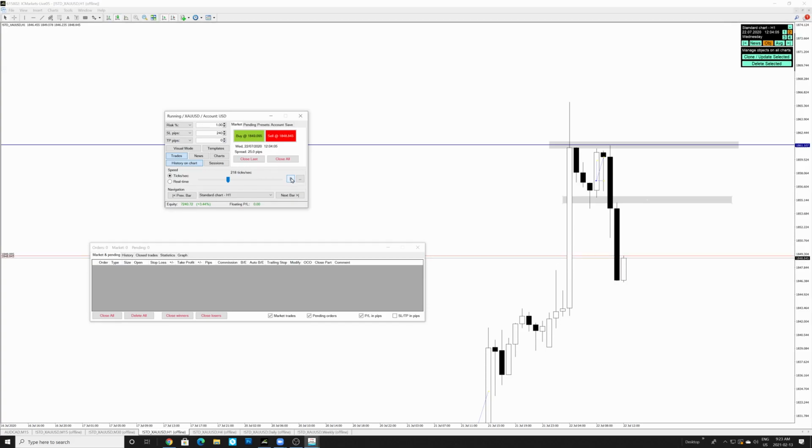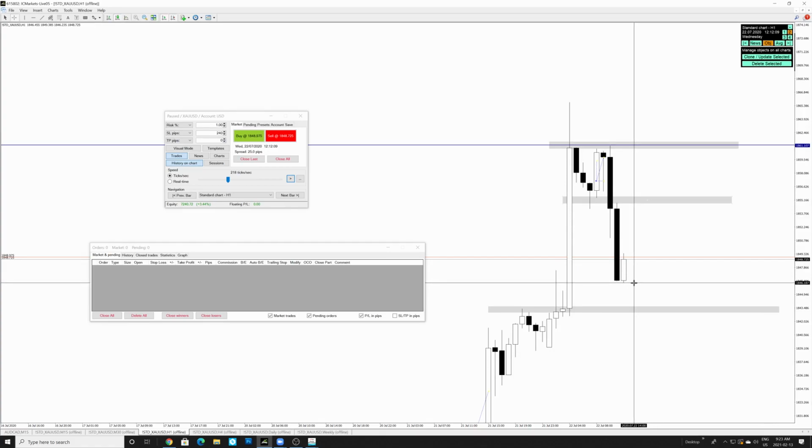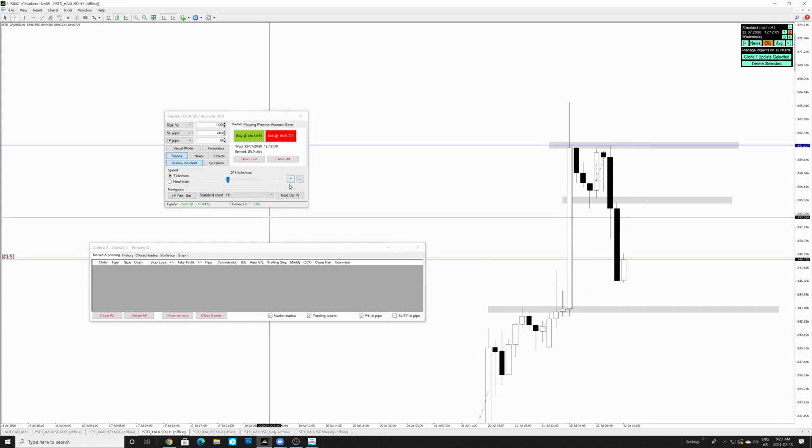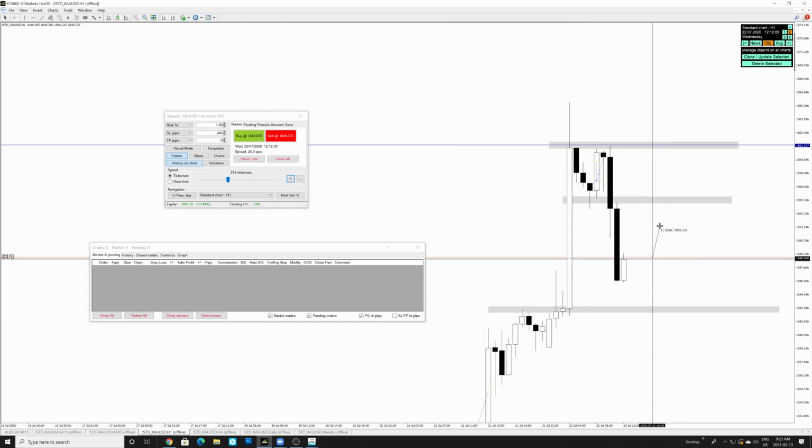This is the start of the new 4-hour candle at this point. So we have to wait. We have to wait for some sort of a support to be formed. Because below this area, we have this support over here. And if we start creating a support at this point, then there's a very high probability for price to continue bullish. And that bullish move is going to be a correction of this bearish move below support.